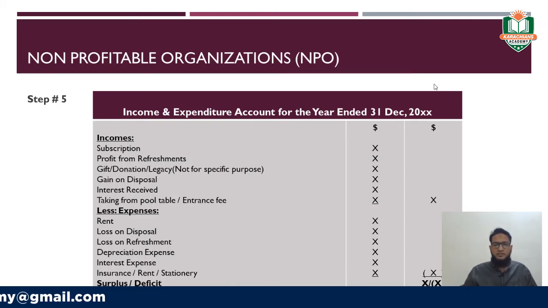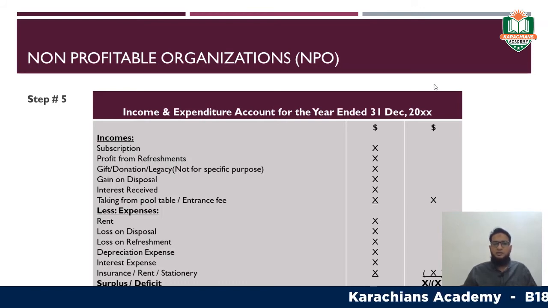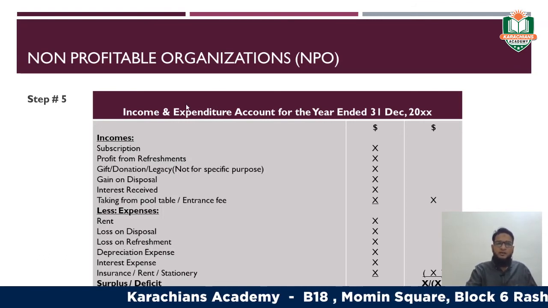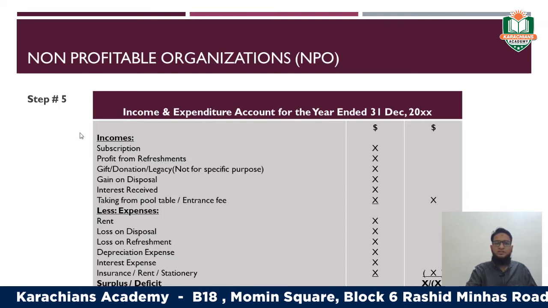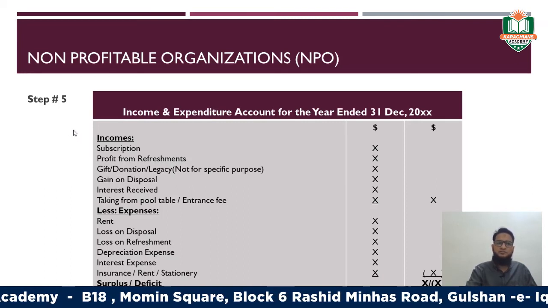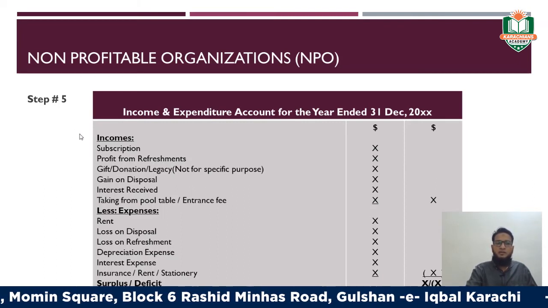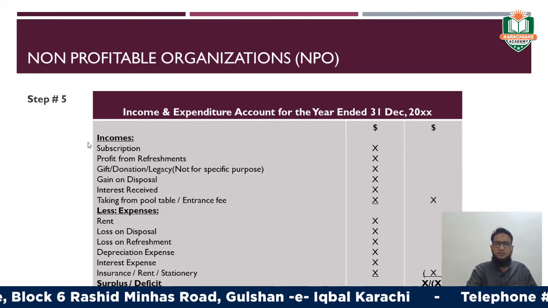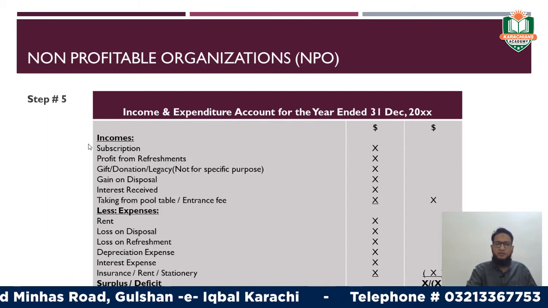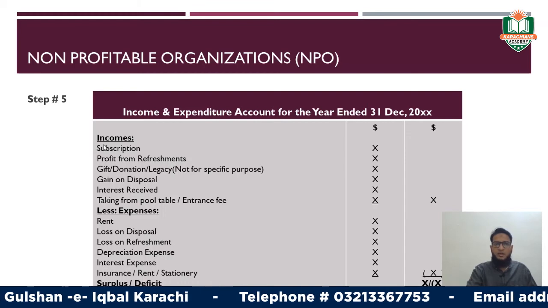With the help of this statement, the club account determines or finds its profit or loss, which is termed here the surplus or the deficit, right? The format is very simple. What you need to do, you have to just write the total revenues or the incomes that you have that has been generated during the period in the club account, right?